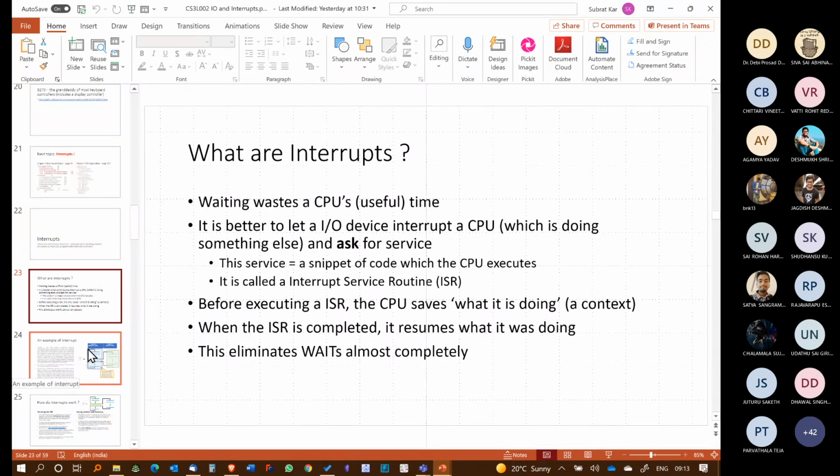Since we have to make a profession out of this, we say it's a context. That's the professional term by which we refer to it. But basically, it's like any other human being stopping something to do something else. The advantage of this is that this tap on the shoulder means the CPU never calls anything. It's only when the interrupting device is ready that it tells the CPU, I am ready, come service me. So that's the good part.